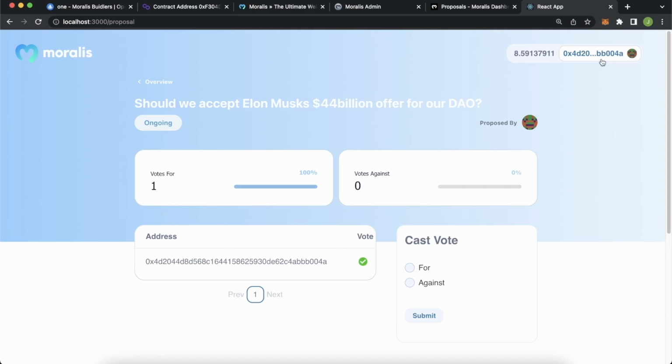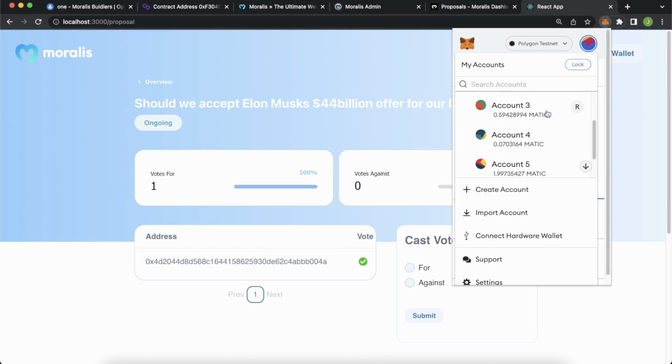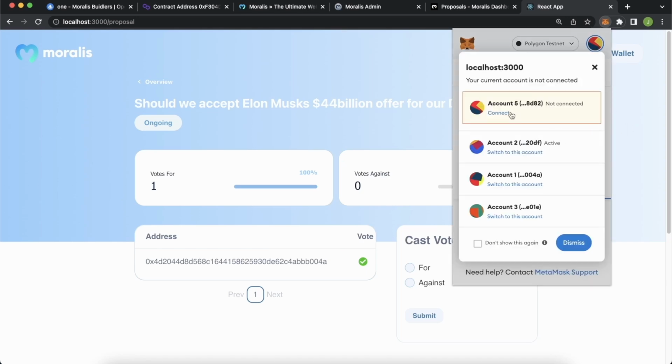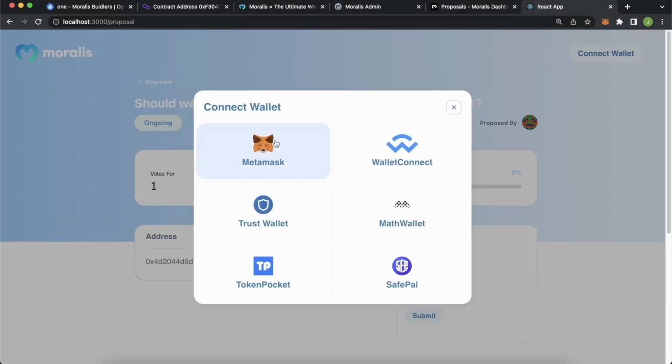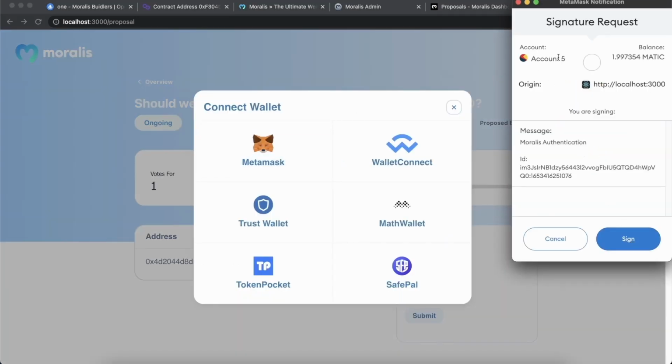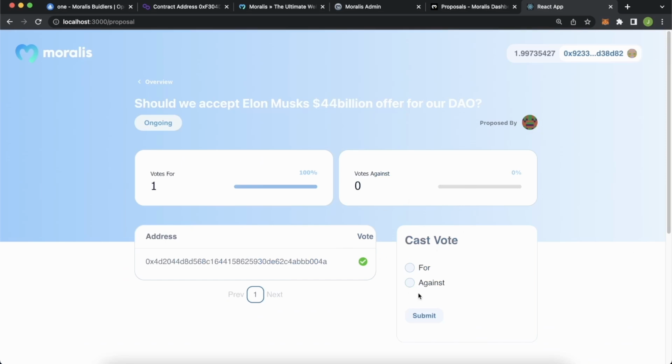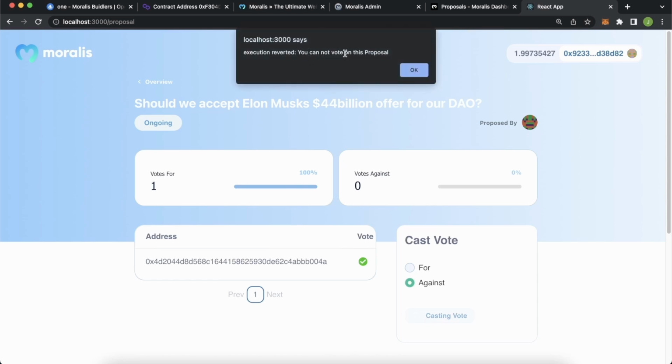Now let's see what happens if we change our account. So open up MetaMask. Go to account 5 over here, which doesn't hold this NFT. Let's connect this account and connect our wallet, MetaMask, account 5 over here. Sign. Now if we try and vote for on this, should we accept Elon Musk's 44 billion offer? Submit. We get an error.